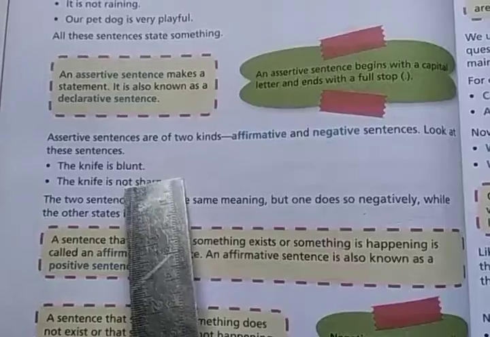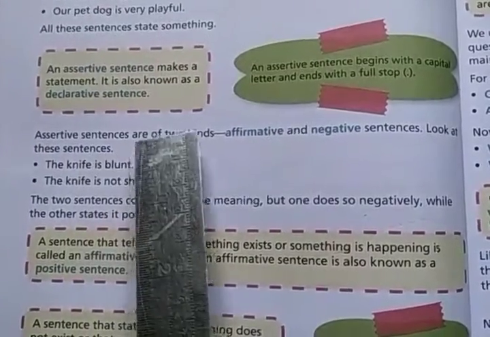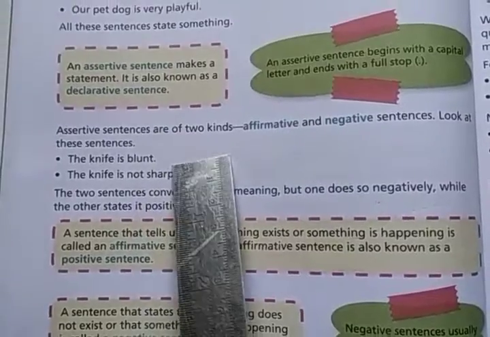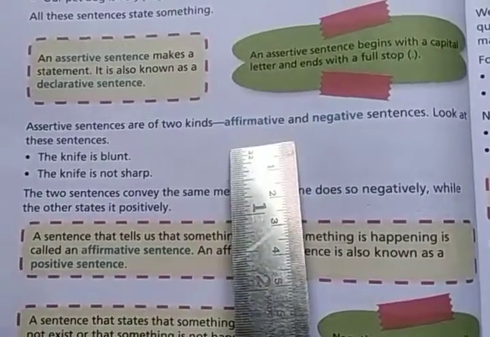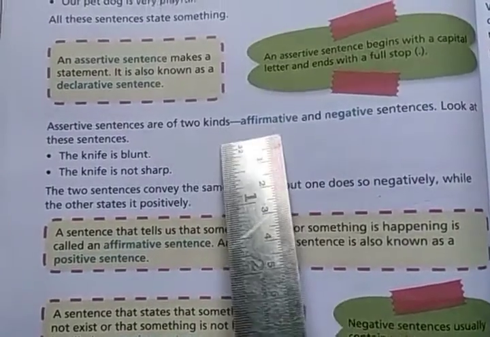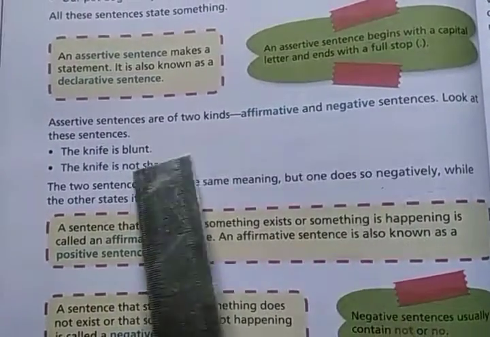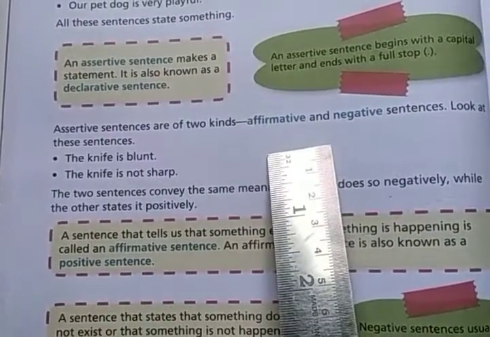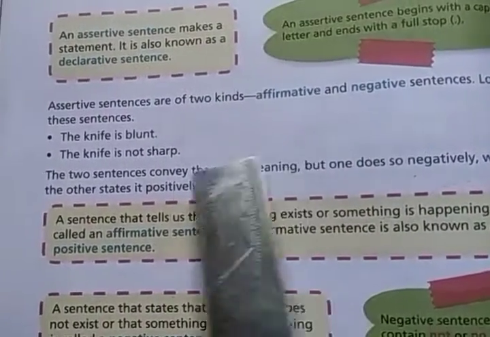Now, assertive sentences are of two kinds. Assertive sentences can also be classified into two kinds. What are they? Affirmative and negative sentences. There are two kinds of assertive sentences: affirmative and negative. So look at these statements and how will you identify affirmative or negative sentences? We'll learn it now.